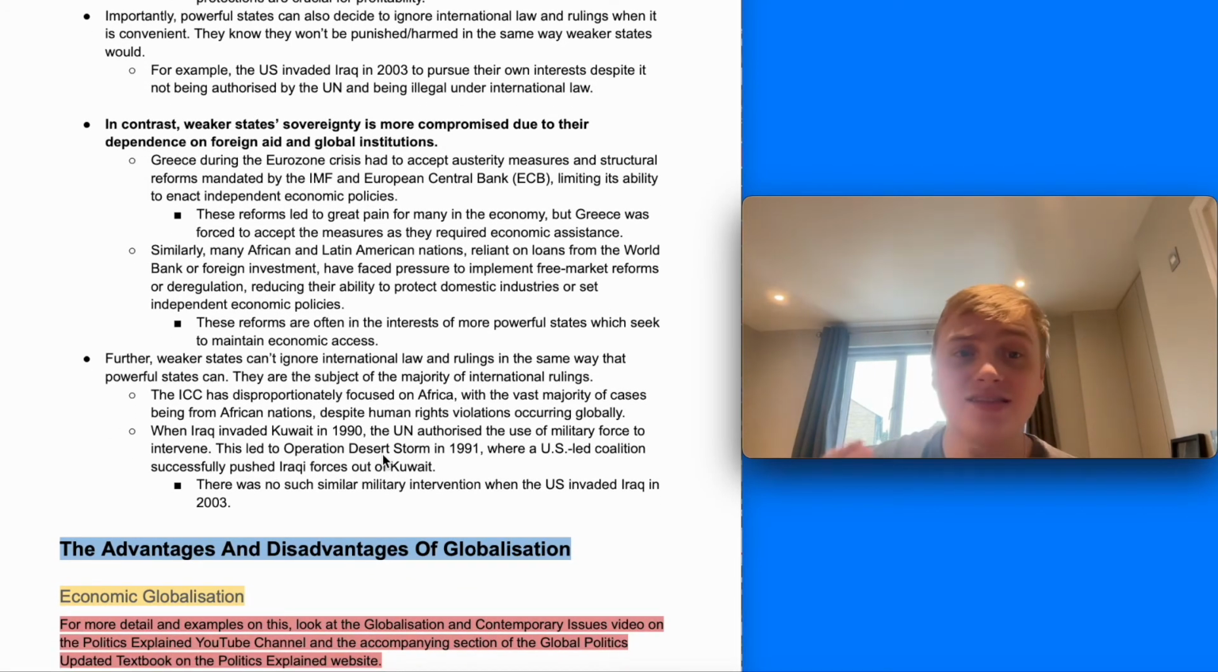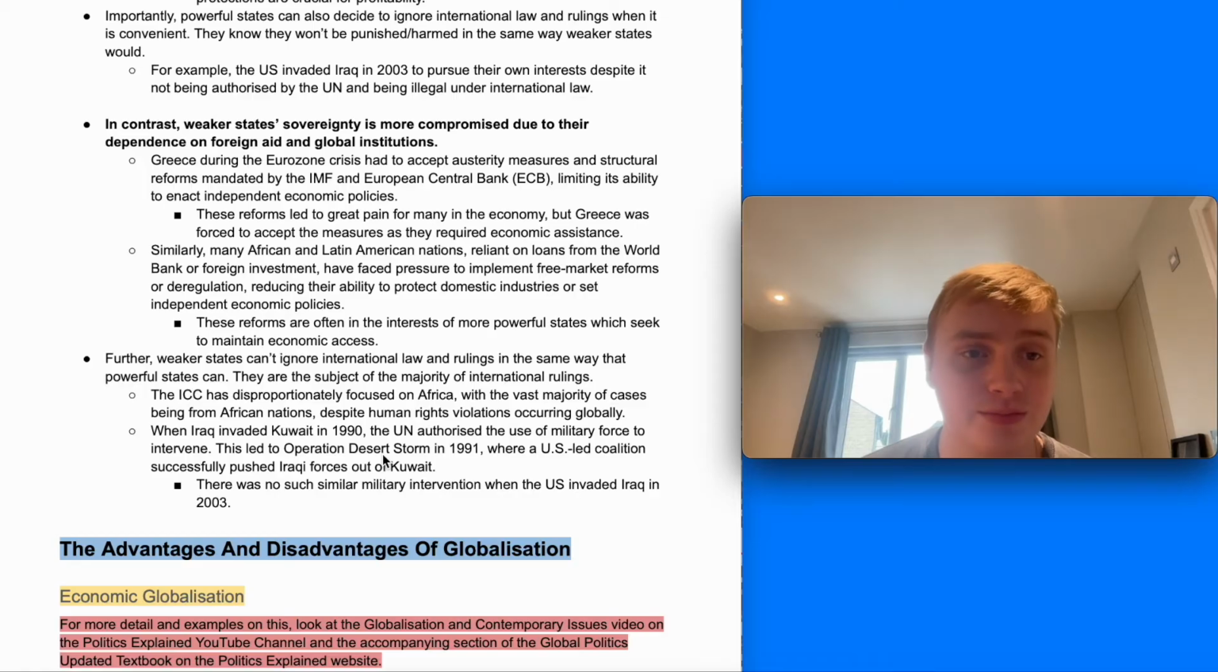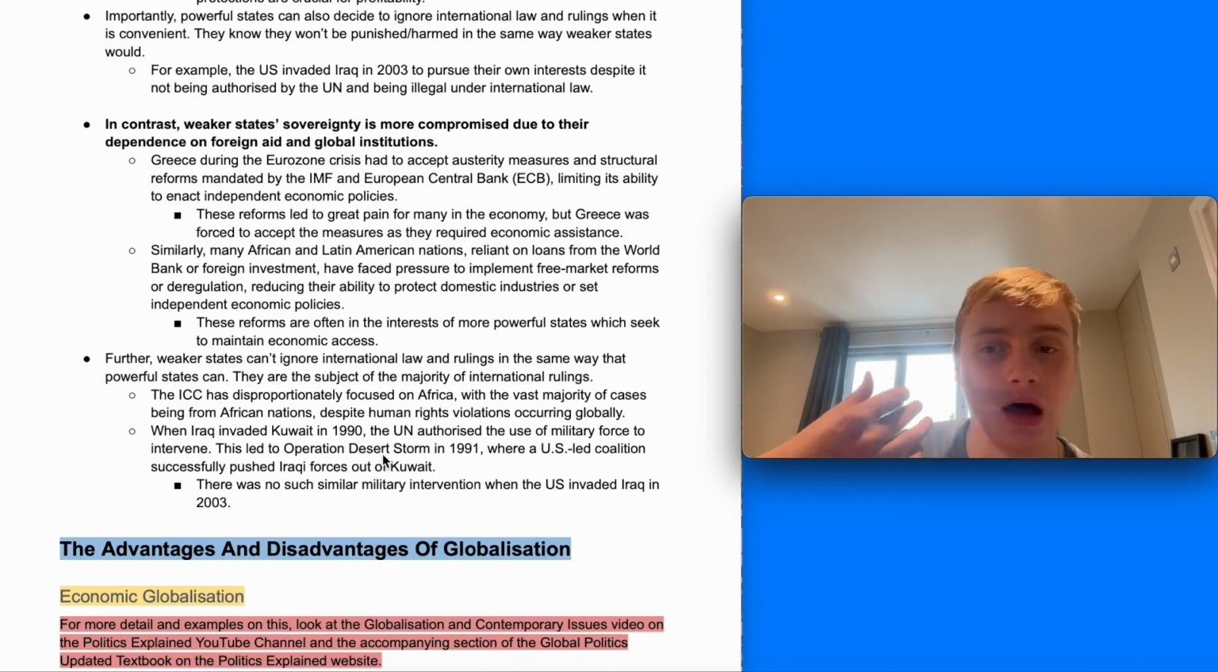On the other hand, weaker states' sovereignty is more compromised due to their dependence on foreign aid and global institutions. So Greece during the Eurozone crisis had to accept things that weren't in its interests, or that a large share of its population didn't want. These were harsh austerity measures and structural reforms mandated by international governmental organisations, including the European Central Bank and the International Monetary Fund, limiting its ability to enact independent economic policies. And because it was poorer and weaker, it had less power to say no to international organisations.